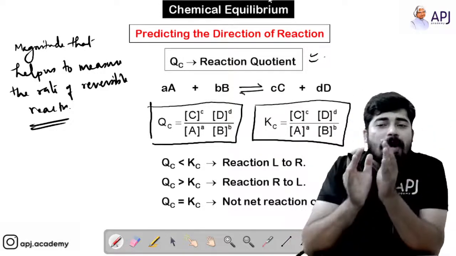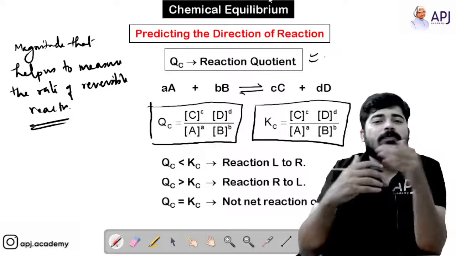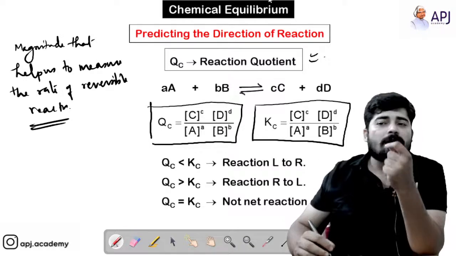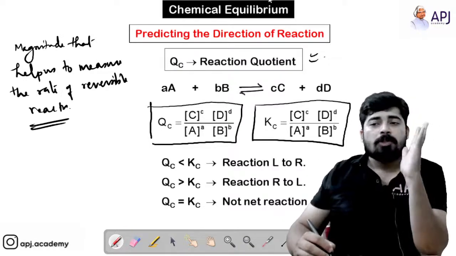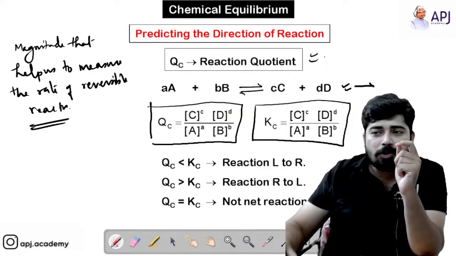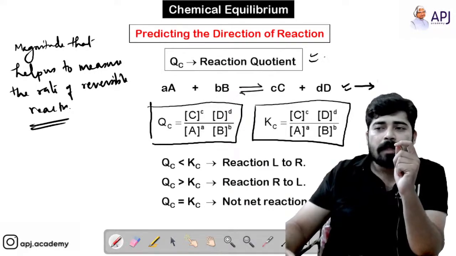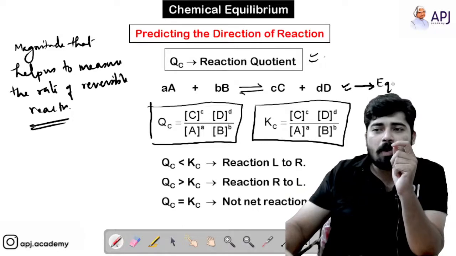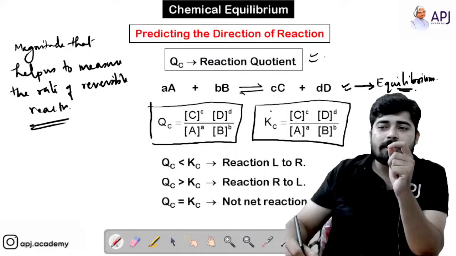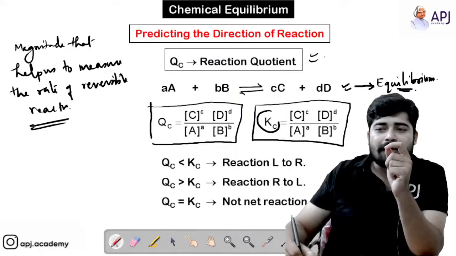So to understand that particular ratio of the rate, we use the term Qc, or reaction quotient. If this reversible reaction reaches a point we call equilibrium, then the reaction quotient at equilibrium is replaced by Kc.